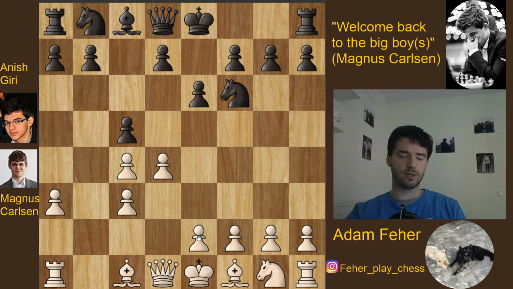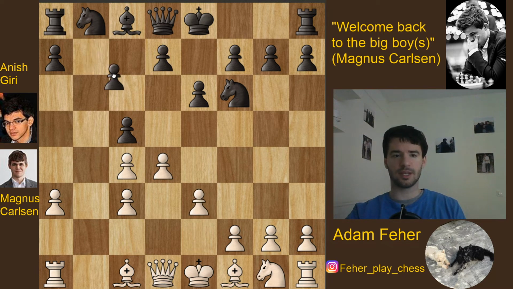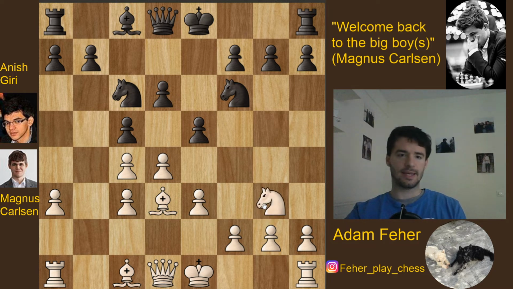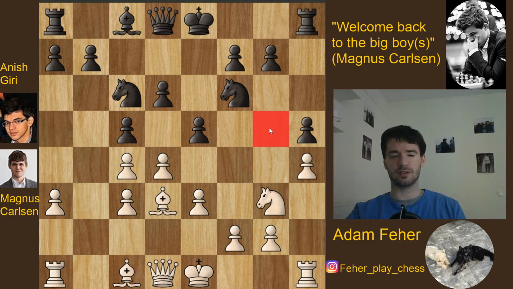So c5 is obviously theory, e3, knight c6, bishop d3, d6, knight e2, and e5, all standard moves. And here Carlsen plays knight g3, to which Giri plays a bad move, and this shows that he's quite confused. He played h5, which is really not the area where black is supposed to play, and after h4, his g5 square is going to be very weak, and soon we will see that the white bishop can land there, and that's going to be very bad for black.